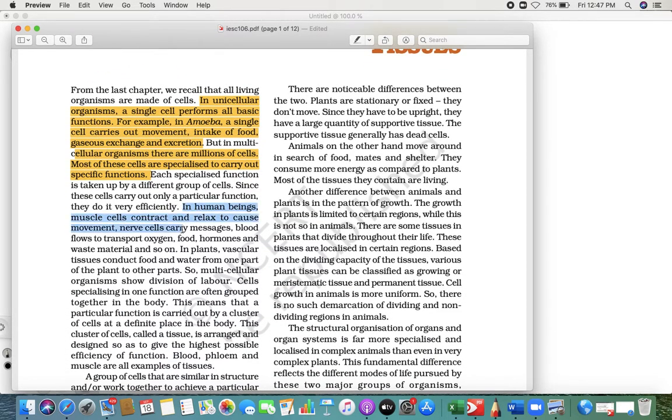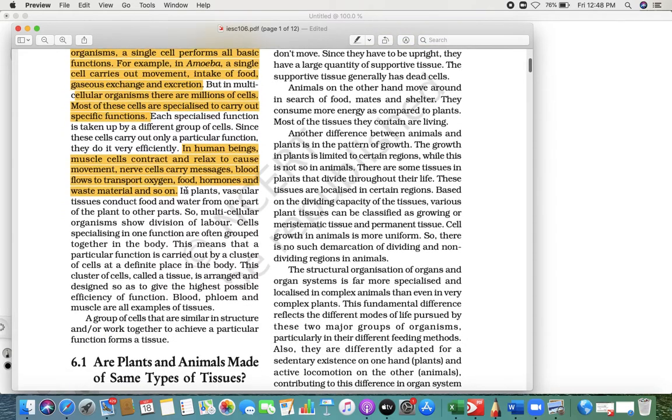For example, in the human body we have many types of cells. Muscle cells contract and relax, that makes us move. Nerve cells carry messages. Blood flows to transport oxygen, food, hormones and waste materials and so on. So there are different types of cells available and each cell performs different functions. Similarly, in a plant there are vascular tissues that conduct food and water from one part to another, right? And that's how we call it a division of labor.